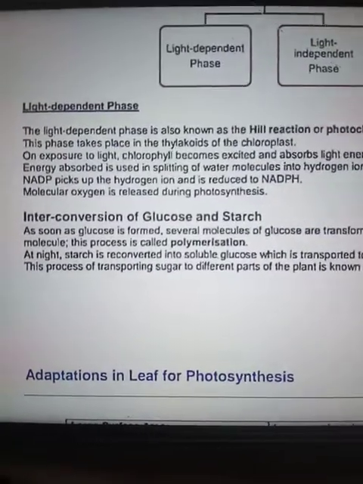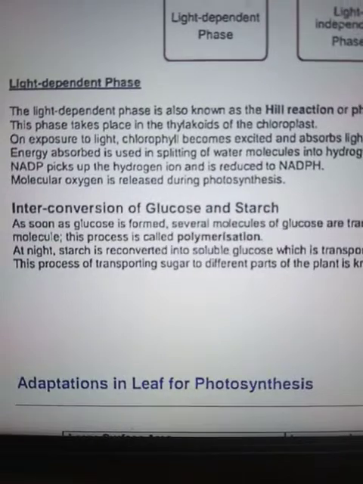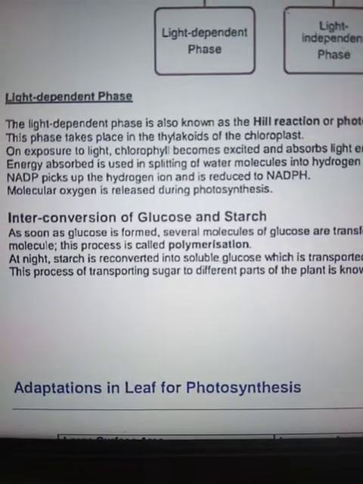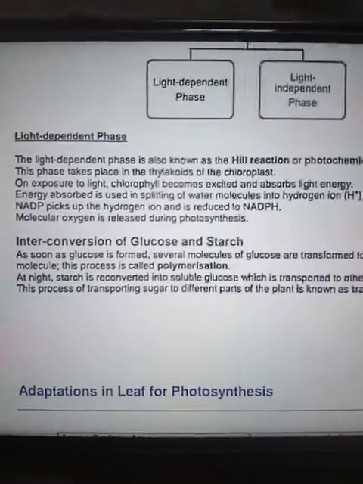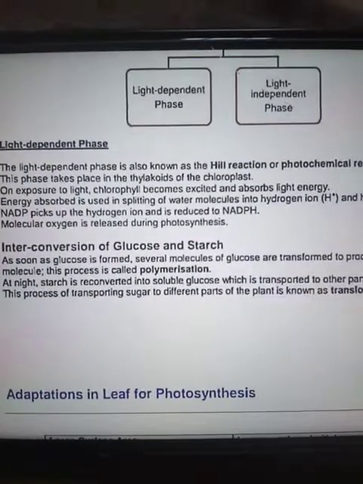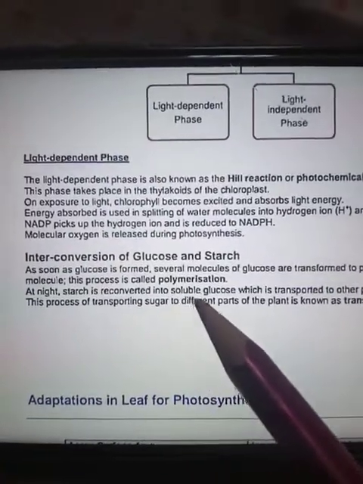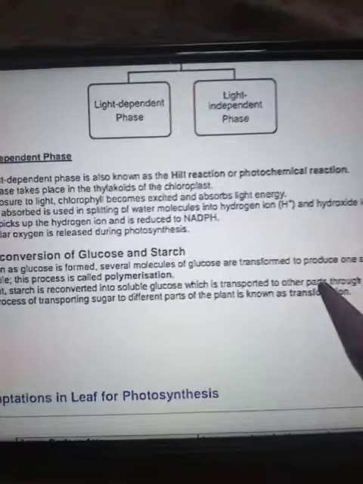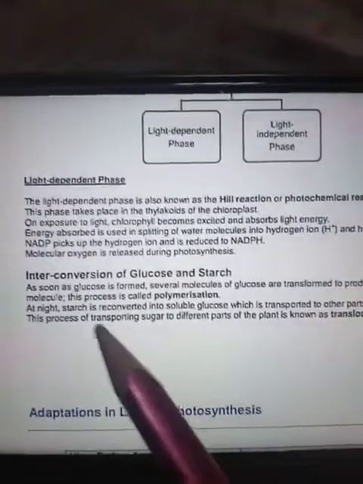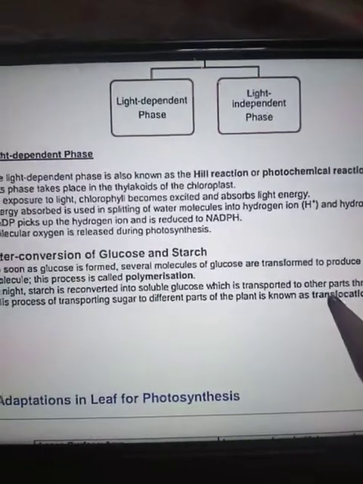Now we'll see how this photolysis and conversion leads to production of oxygen and then finally interconversion of glucose and starch. As soon as the glucose is formed, several molecules of glucose are joined to produce one starch, and this process is known as polymerization, which is not given in your book, but you should know this one. So several molecules of glucose lead to formation of one molecule of starch, and at night the starch is reconverted into soluble glucose, which is transported into other parts through the phloem. This process of transporting sugar into different parts of the plant is known as translocation, and it is done through the phloem.